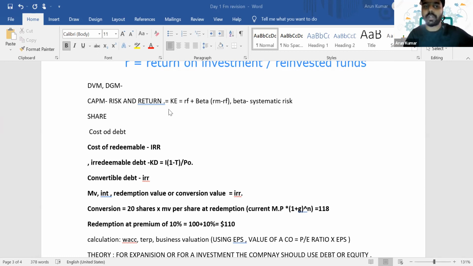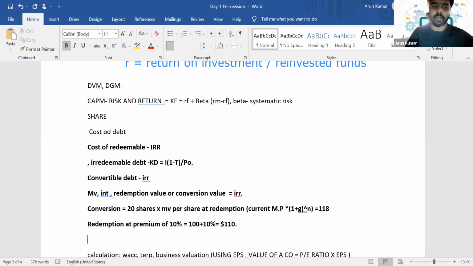So once we calculate the cost of equity and cost of debt, you can calculate the WACC. So how will you calculate the WACC? The weightage of equity in the capital structure, let's say if the equity is 60%, so 60% into the cost of equity, plus the weightage of debt, I assume that it is 40%, into the cost of debt.